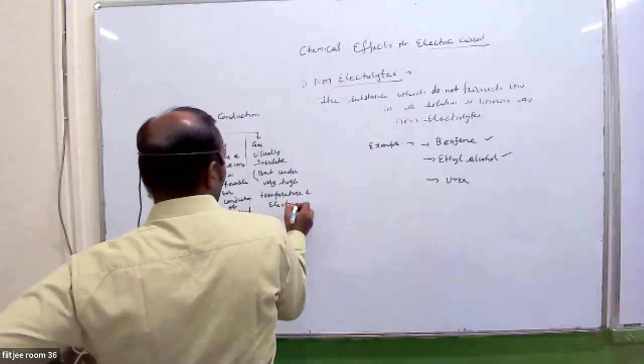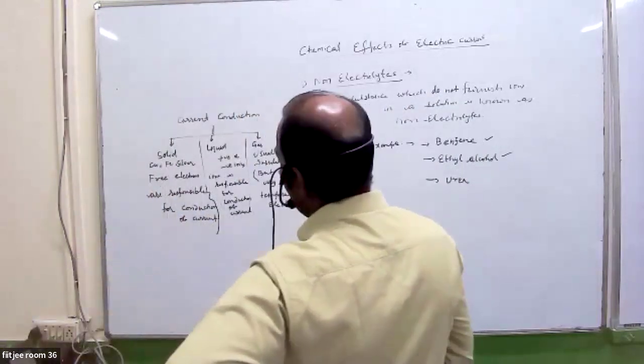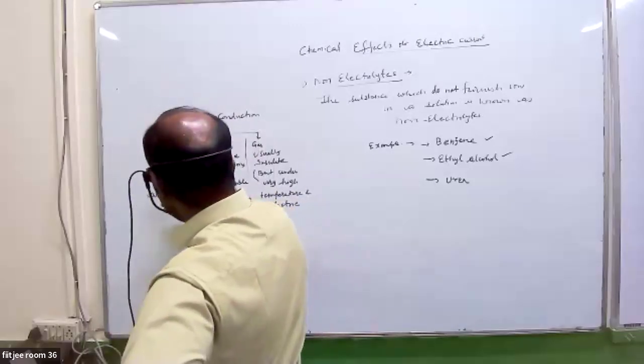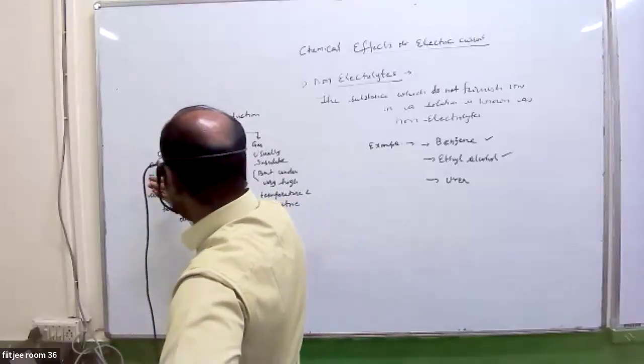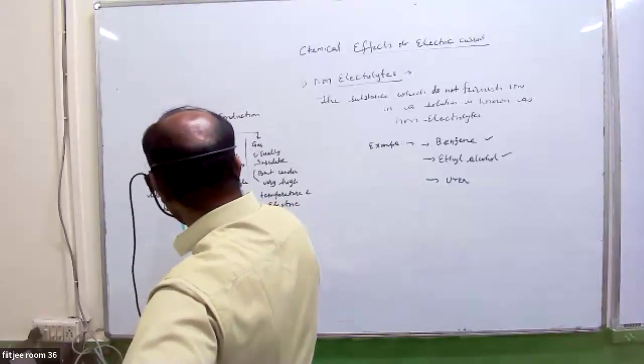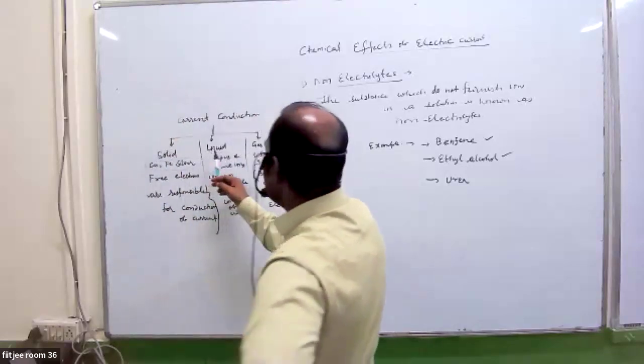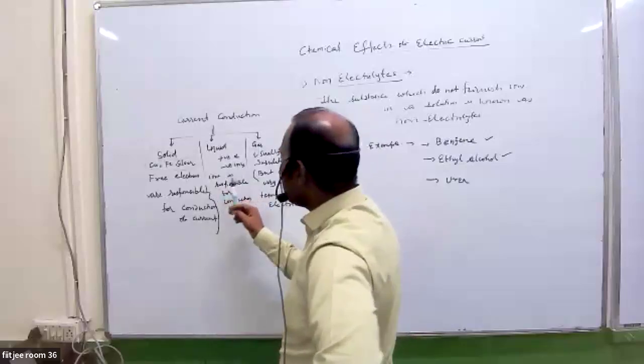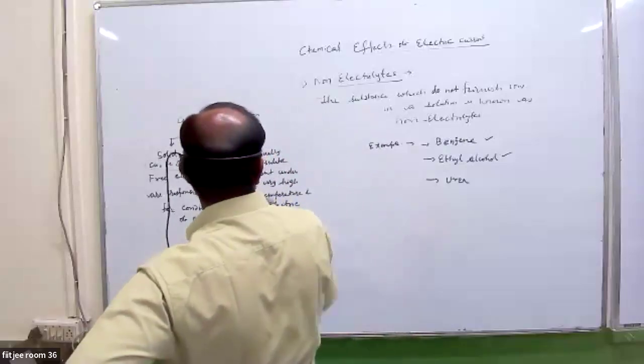I have written under solids: copper, silver, and iron are examples. Free electrons are responsible for conduction of current. In liquids, positive and negative ions are responsible for conduction of current.